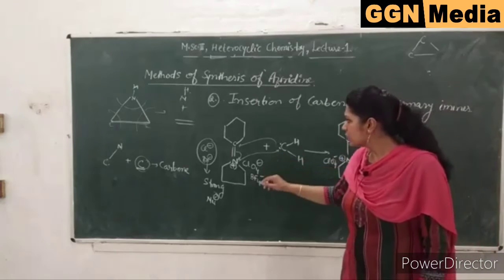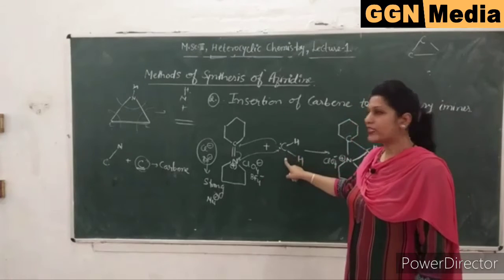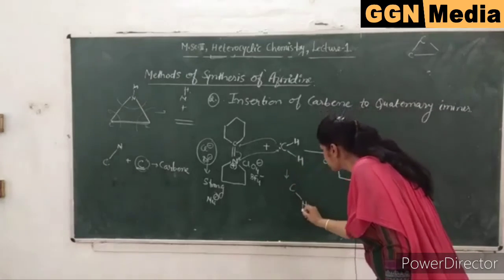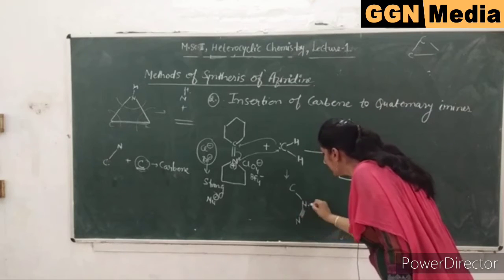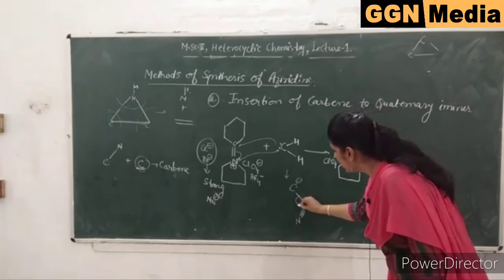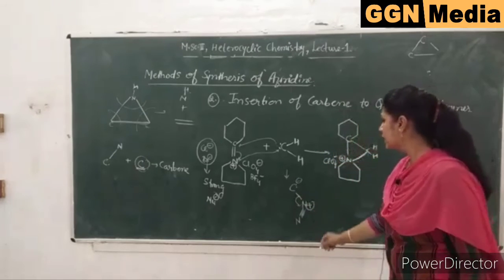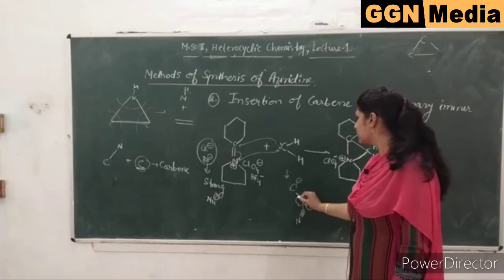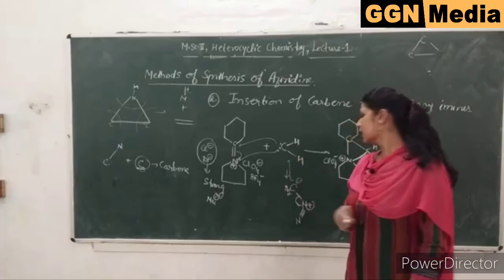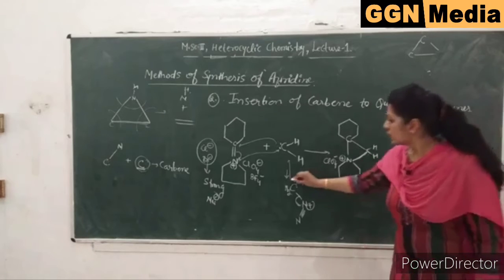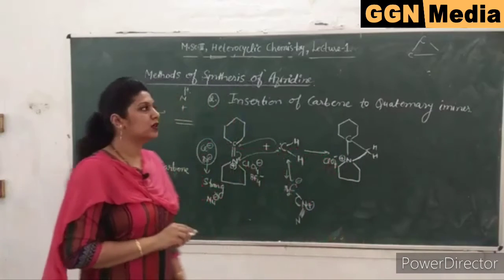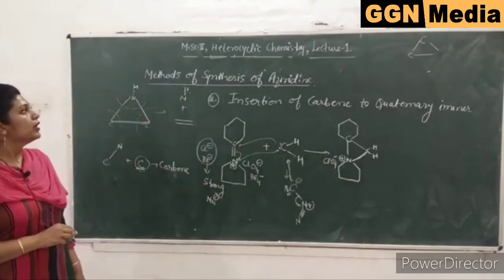Another question you can get: what is the source of carbene here? You can get it in the same way, just like nitrene. So from here nitrogen will be removed and you will get your carbene. Clear? So carbene can be generated from this compound. So this was the second method of synthesis of aziridine.